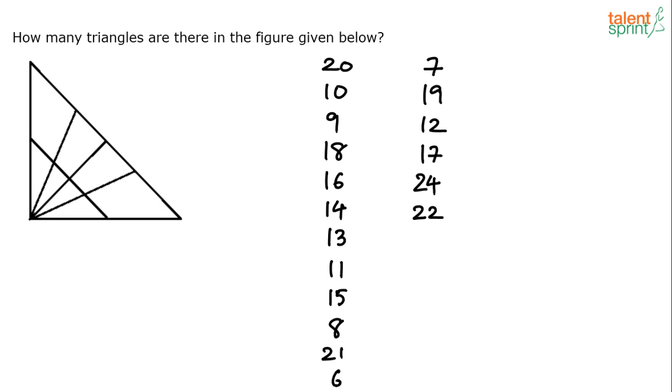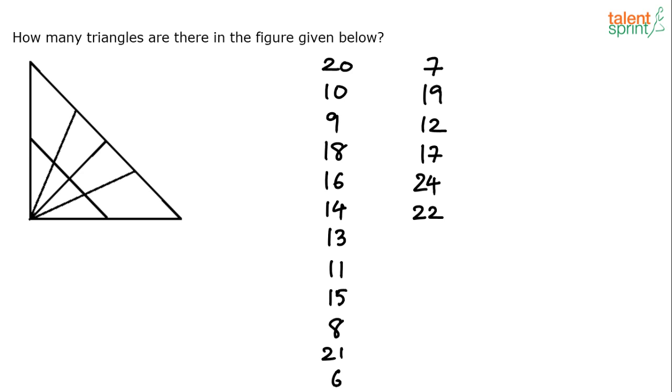Abhinav Paul says 21 is the final answer. So Abhinav also feels 21 is the final answer. Bhavani has got 22. Chalo. So we have got how many options? 1, 2, 3, 4, 5, 6, 7, 8, 9, 10, 11, 12, 13, 14, 15, 16, 17, 18. I'm not sure if 18 triangles are there or not, but 18 options have come to us.